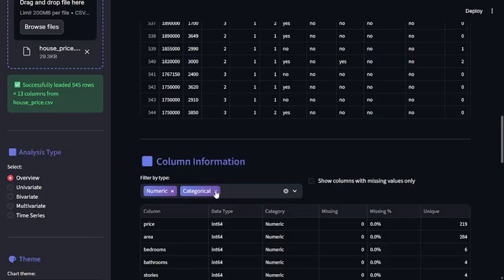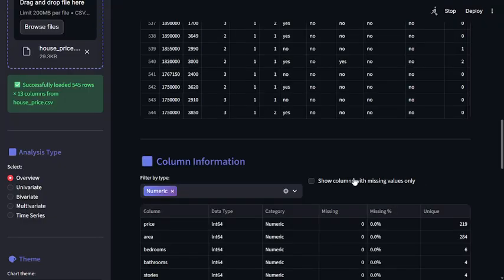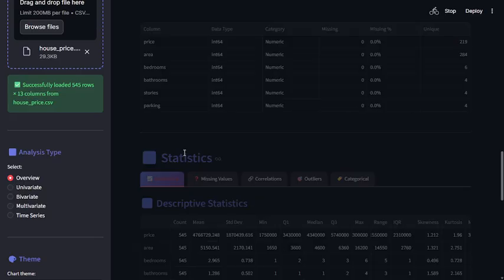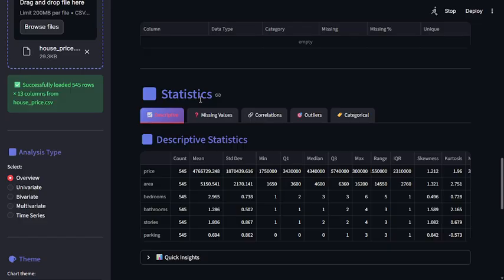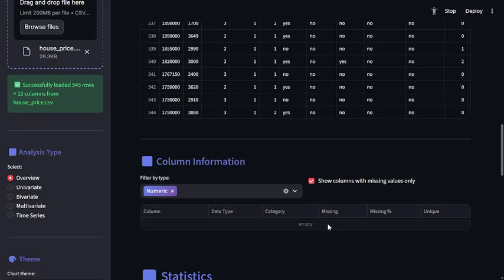You can filter accordingly, and you can also show columns with missing values only, so you can check that too. I have filtered by numerical and applied columns with missing values. As we saw above, there are no empty columns and the data is complete. So there is actually no missing value.